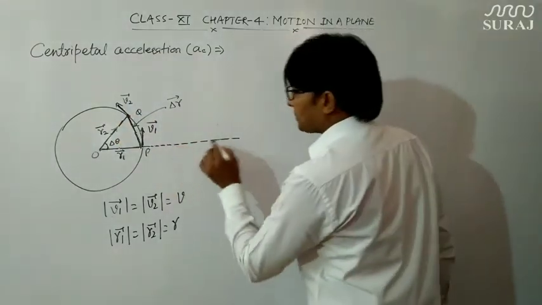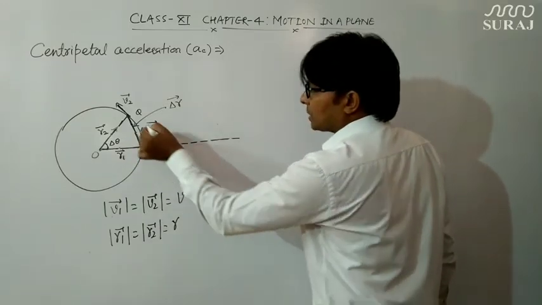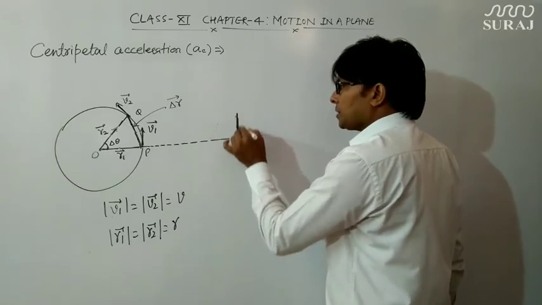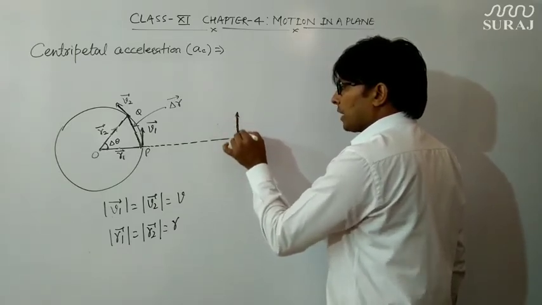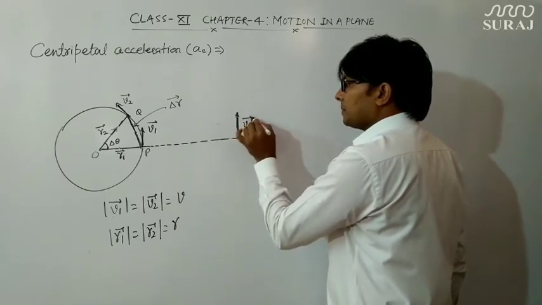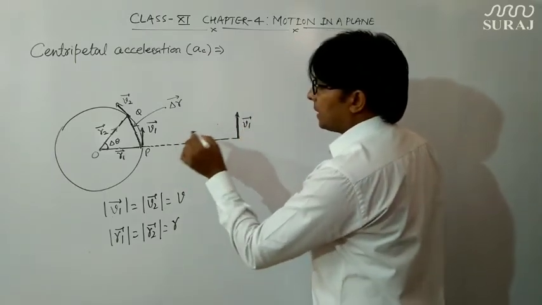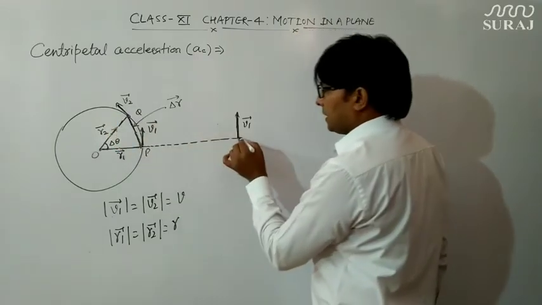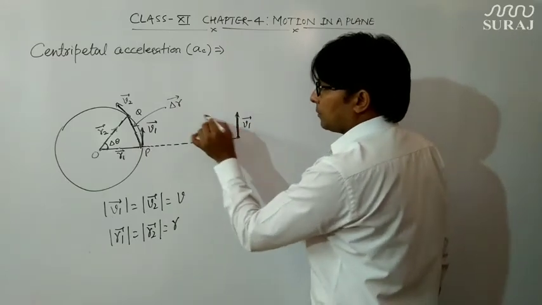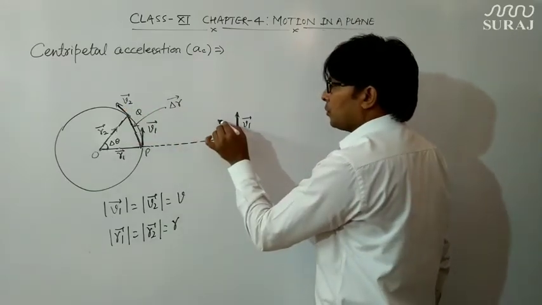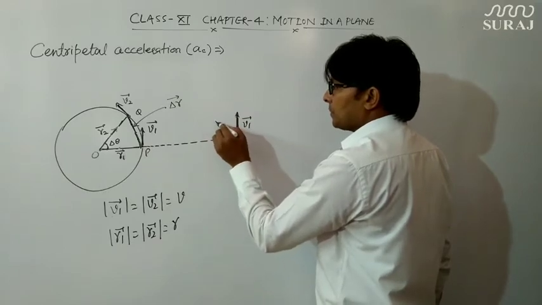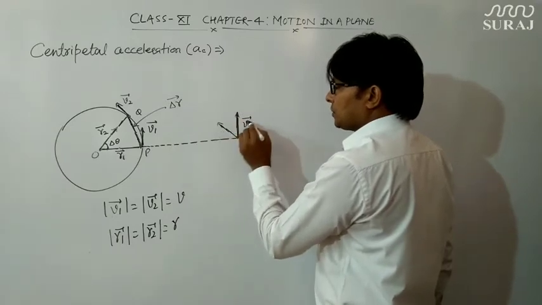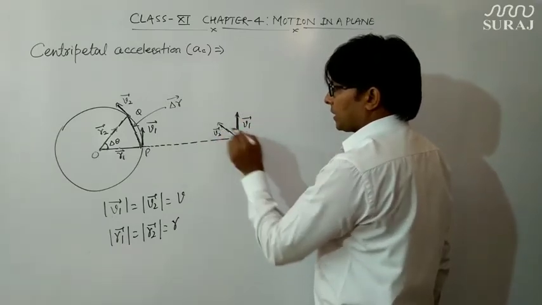Okay, so for this I have just put this v1 vector here, not changing its magnitude and direction according to the rules of vectors. This is v1 vector, and I have placed the tail of this v2 vector at the tail of this v1 vector without changing the direction and magnitude of v2 vector. So suppose this is the v2 vector. So this was v1 vector, this is v2 vector.